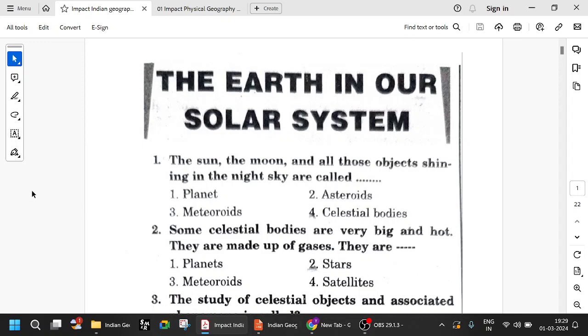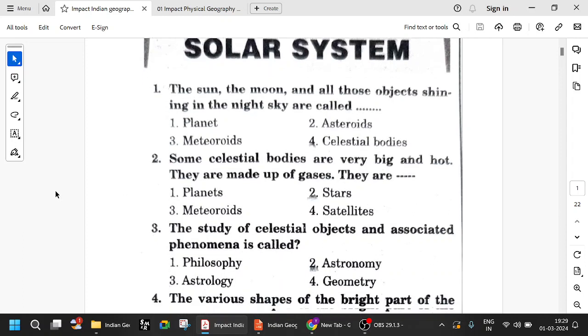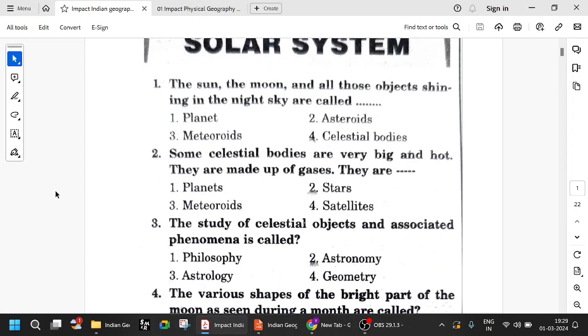The Earth in our solar system. Many people will think these days these type of questions are not being asked. So is it necessary? In order to attempt the difficult questions, you need to have your fundamentals very strong. Only if you are very clear with these one-liners, then you can go for the advanced questions. So don't underestimate these questions. I can tell you for sure that these questions will help a lot, in the individual statements, in order to eliminate. This basic foundational knowledge is very, very important. So let us look at the first question.